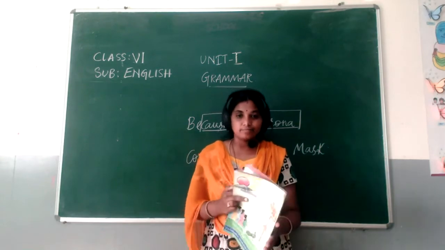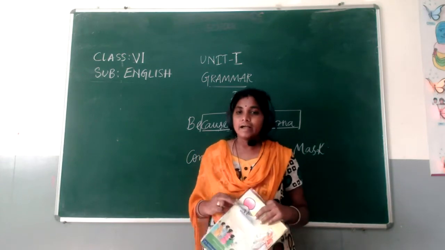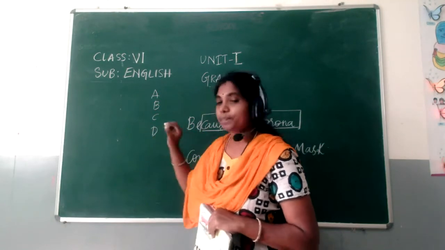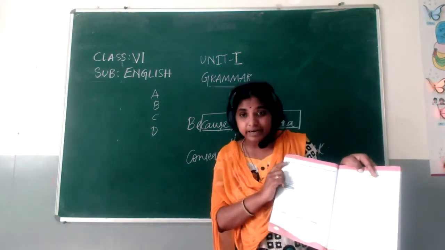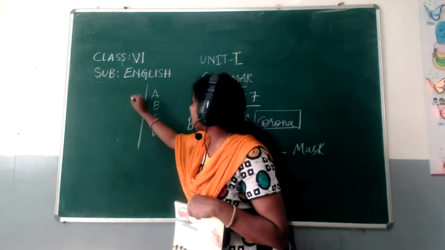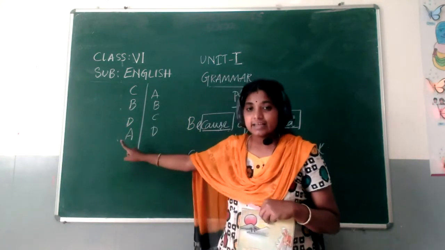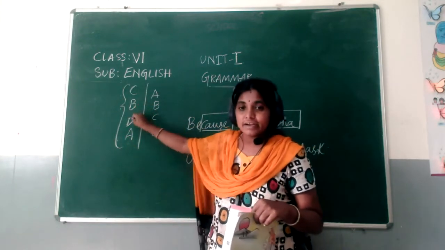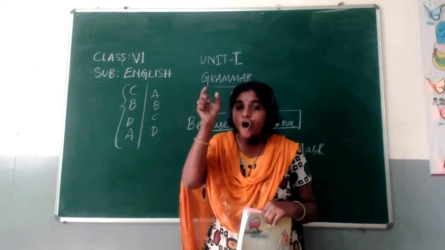In that story, sentence A happens first, then B, then C, then D. But here in bit number 3, they arranged these sentences like C, B, D, A. The order given in our textbook is like this. But what we should do is rearrange them in proper order.